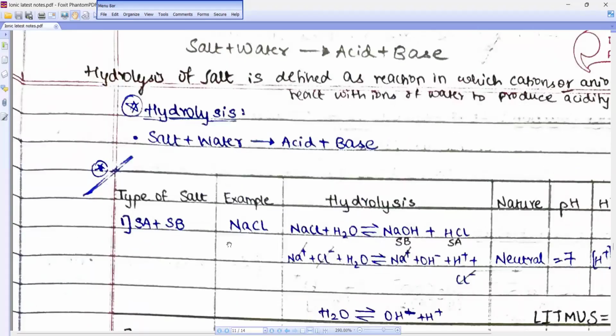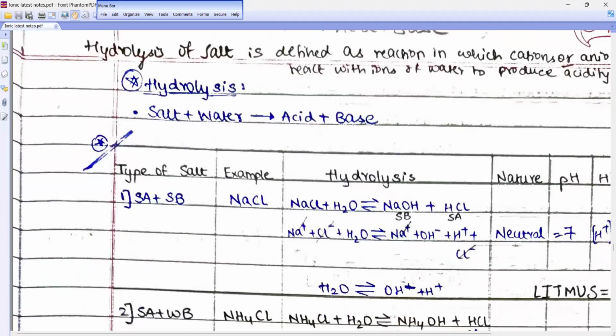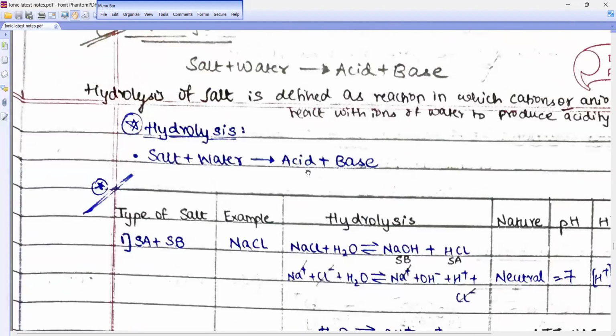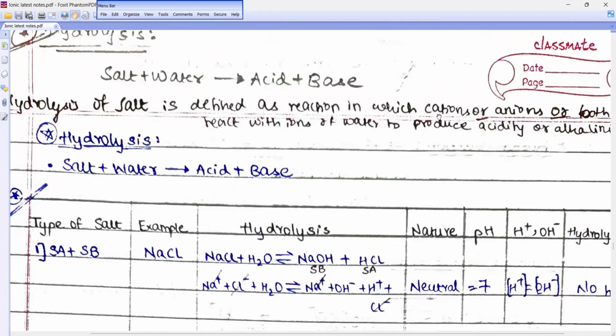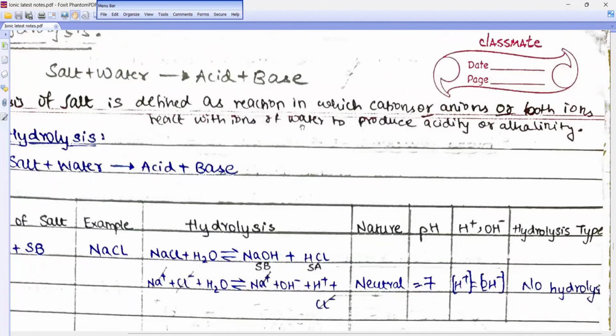Okay. Here I have written something. What is the heading, Rhea? Tell me. Hydrolysis: salt plus water gives, it will be the reverse of neutralization. So hydrolysis of a salt is what, beta? It is defined as the reaction in which cations or anions or both ions react with the ions of water to produce either acidity or basicity. Basicity we call alkalinity.